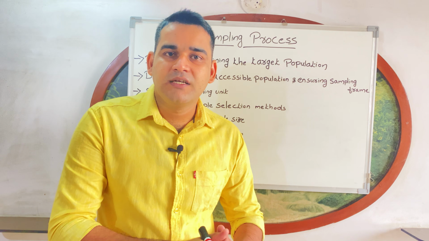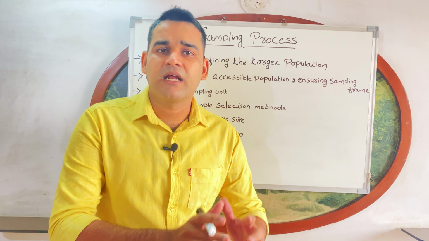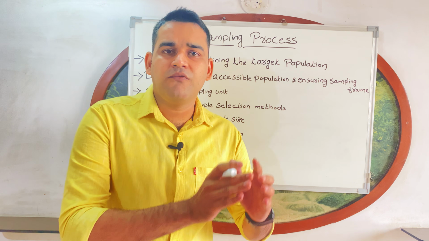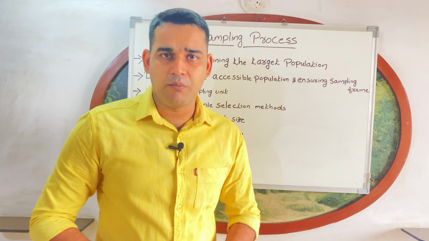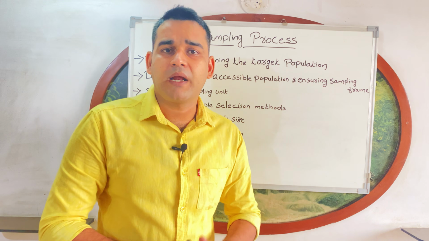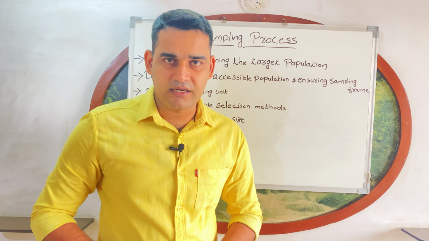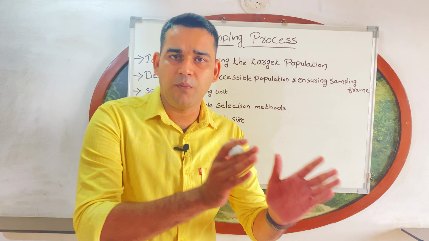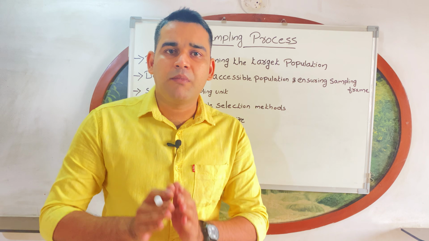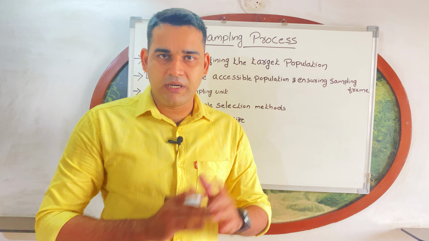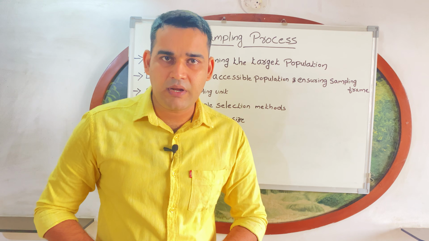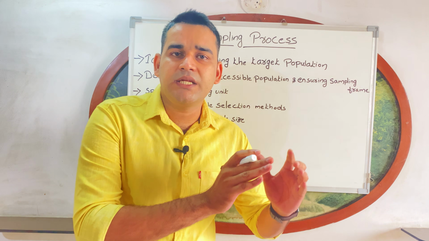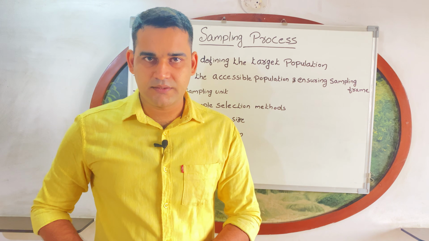For example, if you are studying pregnant women, your study is related to the problems of pregnant women. All around the world there will be crores of pregnant women, but you are selecting very few pregnant women in a selected area. That is sampling, selecting a small portion from the entire population, selecting a few pregnant women among the entire pregnant women. The simple definition of sampling is the process of selecting the representative unit from the entire population.